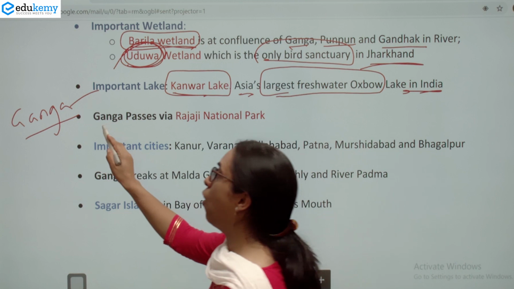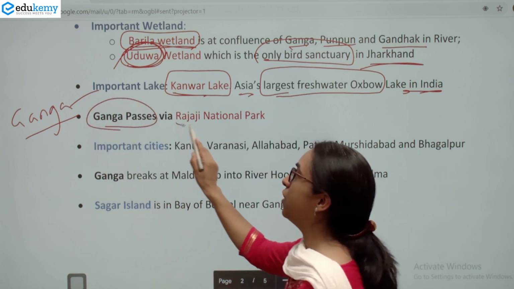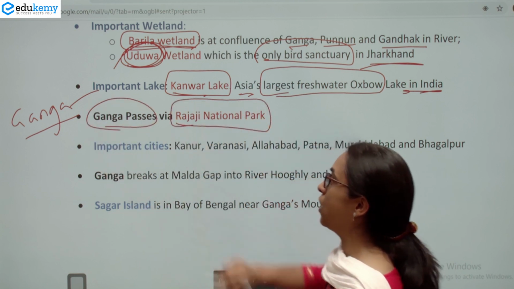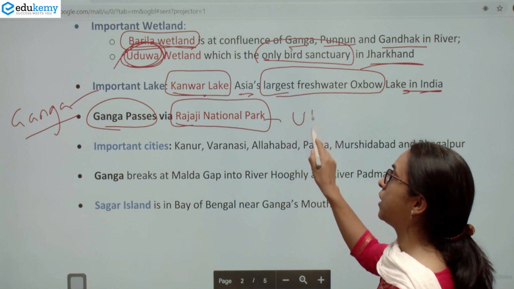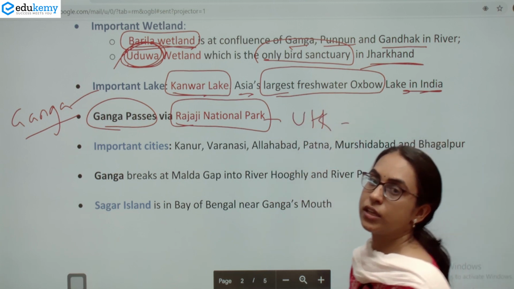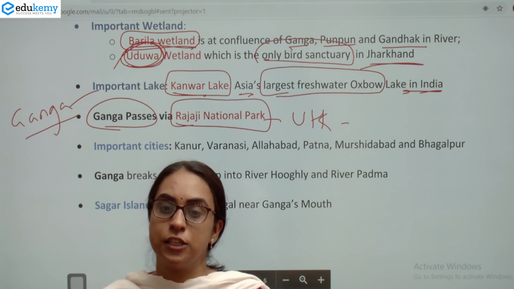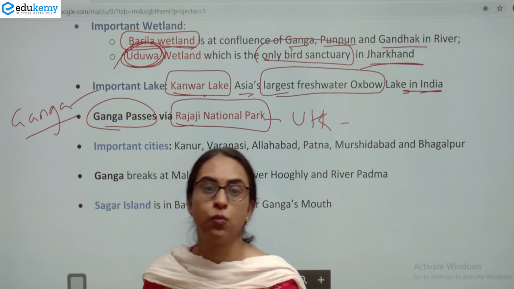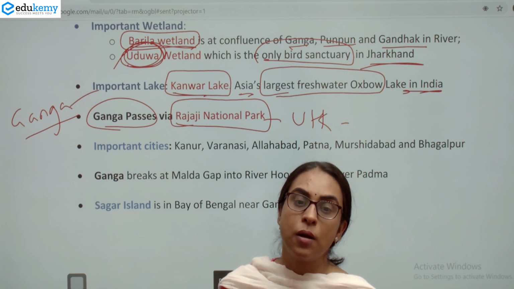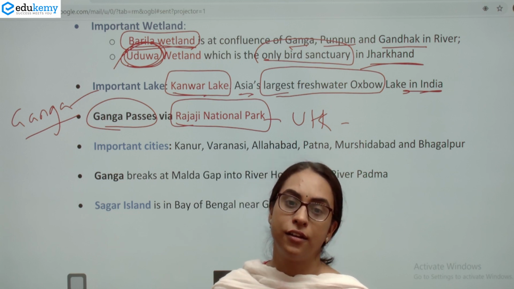So this Ganga obviously has to pass through Rajaji National Park. This Rajaji National Park is in Uttarakhand, from which river Ganga passes. Why are we stressing so much on these factors? Because UPSC has asked one time which river passes through Jim Corbett National Park.